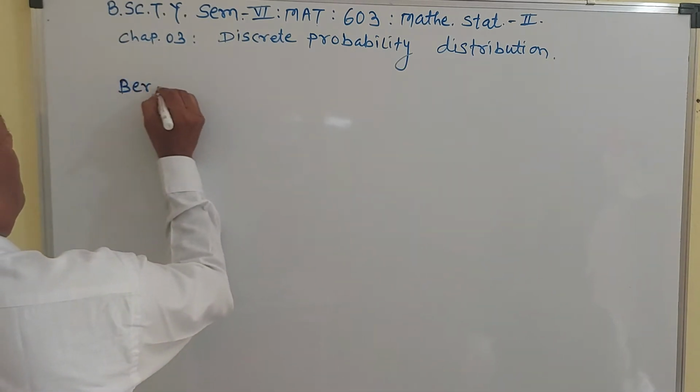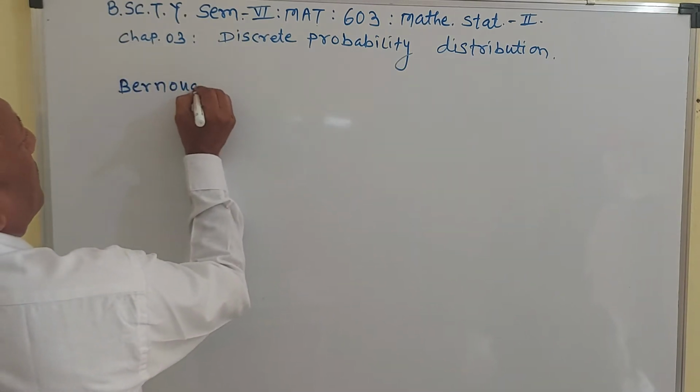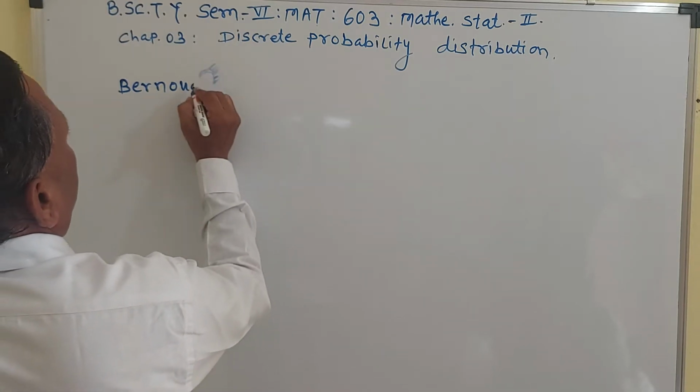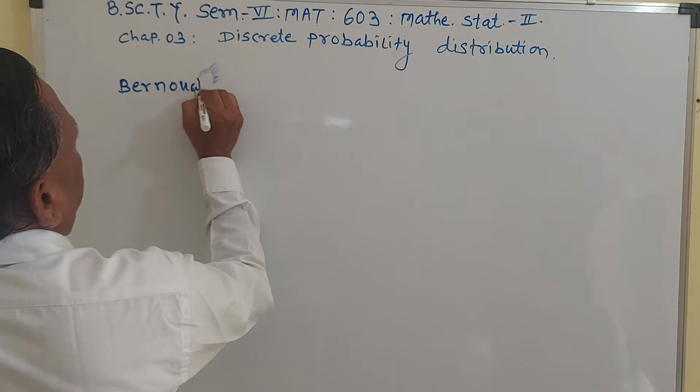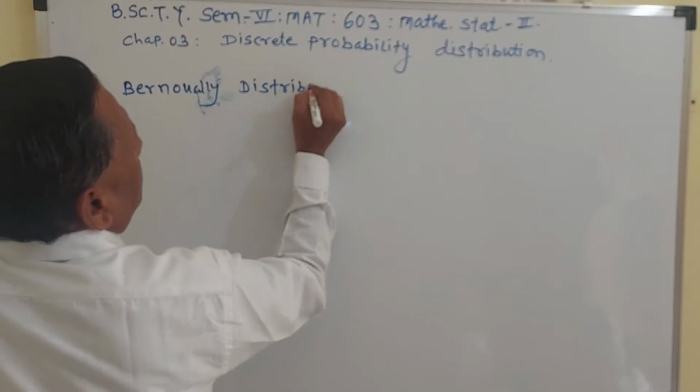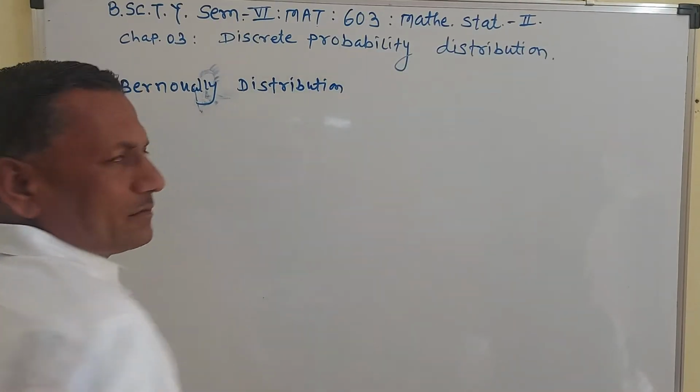Bernoulli distribution. So, Bernoulli distribution is not in your syllabus.